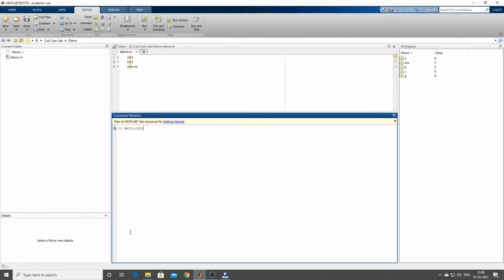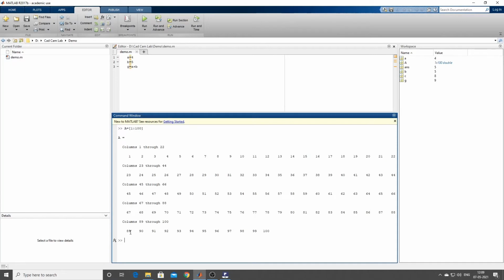So what is going to happen if I give enter? You can see it has generated the numbers between 1 to 100. You can see here it is a column vector. So from 1 to 100 you are having.